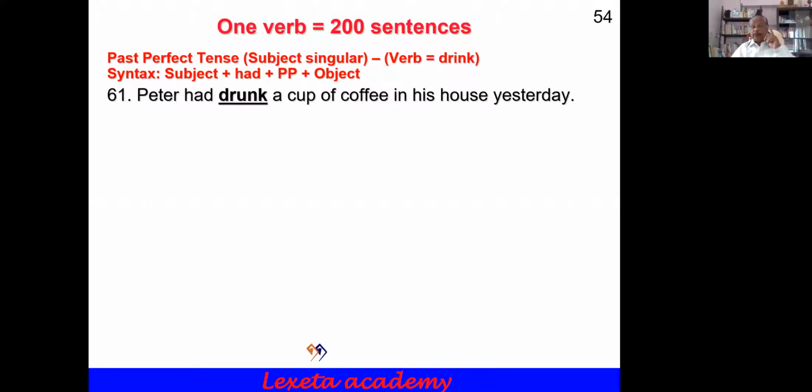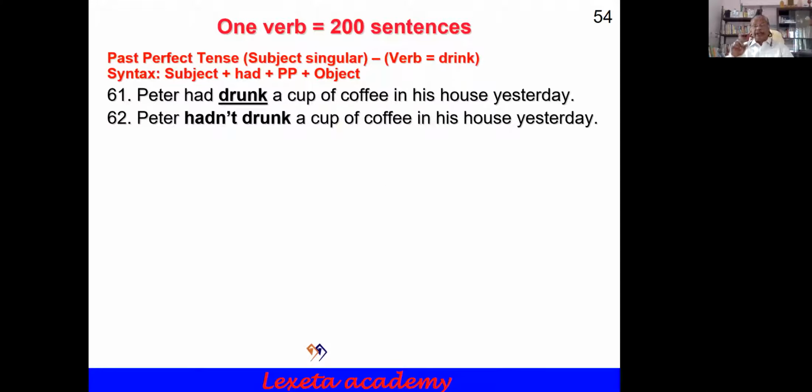Number 61. Peter had drunk. Drink, drank, drunk. Peter had drunk a cup of coffee in his house yesterday. Peter hadn't drunk, negative. Peter hadn't drunk a cup of coffee in his house yesterday.